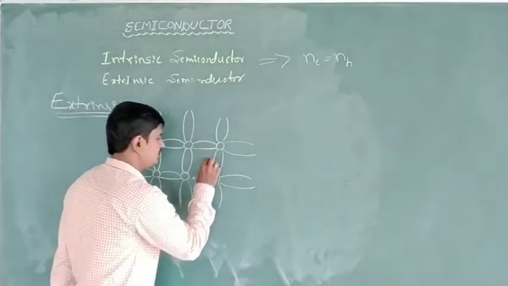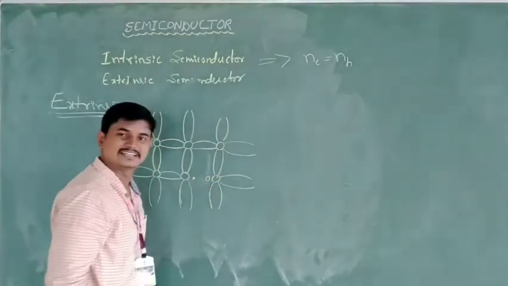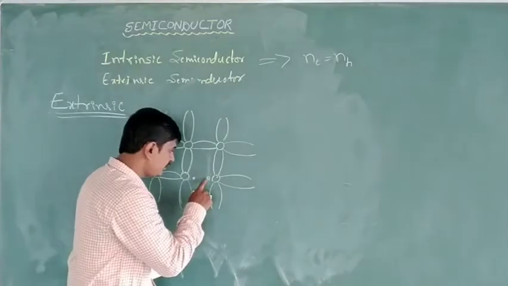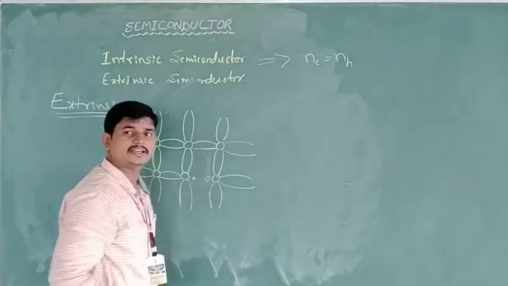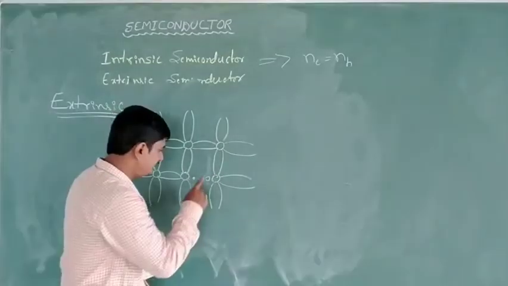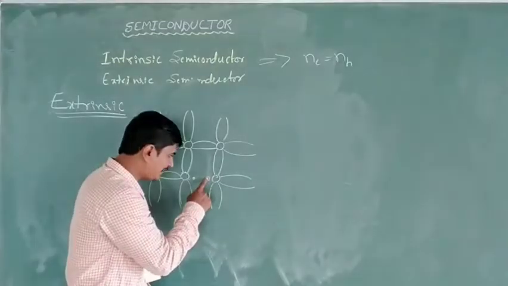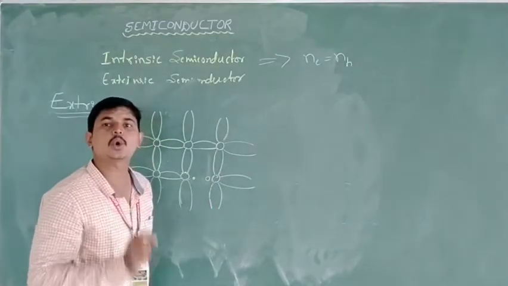If the electron is excited, then a hole is created. If the electron jumps to a higher energy level and transfers to another place, a vacancy is created at this position. This vacancy we call a hole.